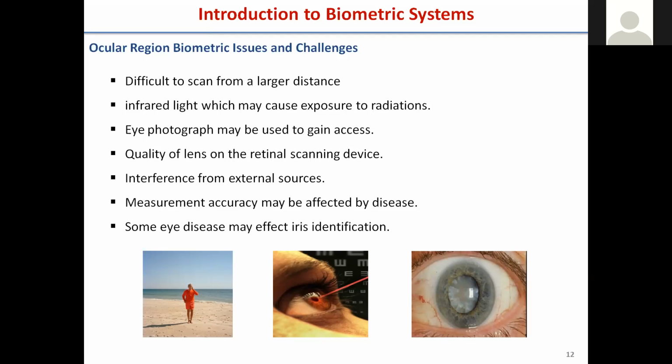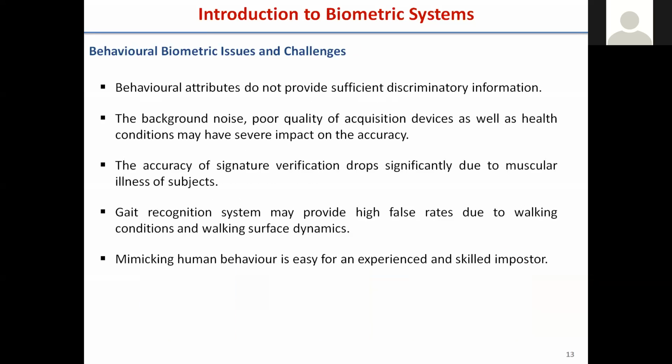There is also a matter of distance: you are keeping the eye close to the sensor, or far off. Depending on where you put the sensor, your feature will change. That is also one of the concerns. And external sources, interference, environment and illumination also affect the iris when we are using it as a trait.